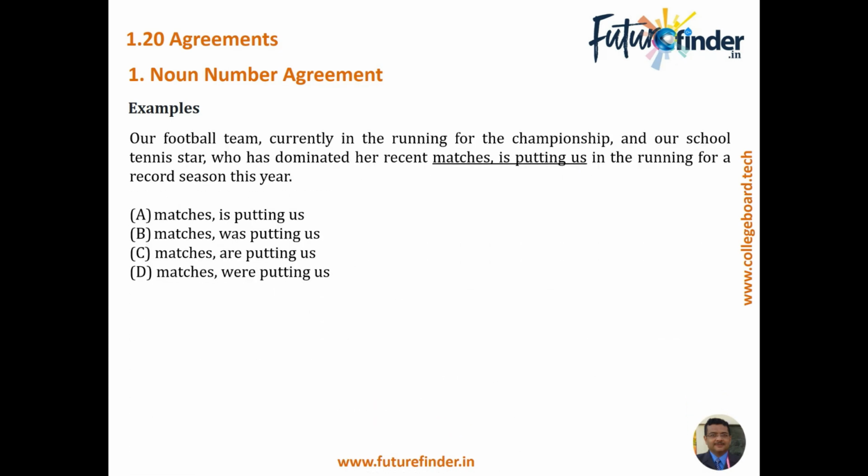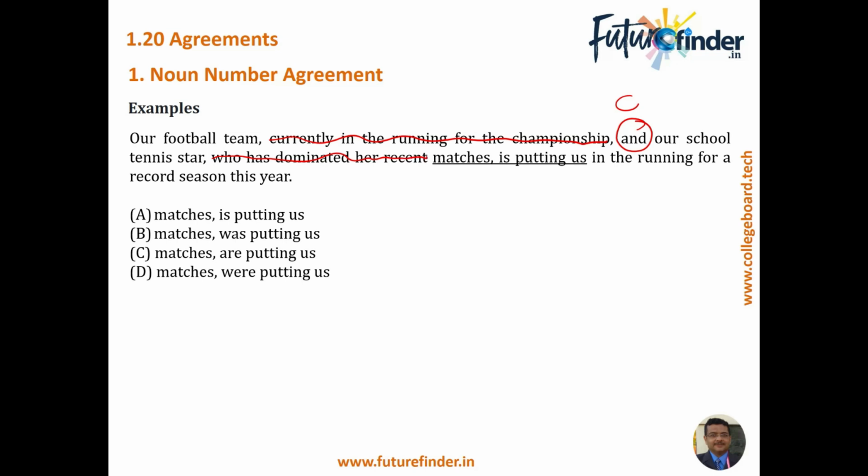Let's look at this one. "Our football team currently in the running for the championship, and our school tennis star who has dominated her recent matches is putting us in the running for a record season this year." Our football team currently in the running for the championship is extra information, a modifier, so let's delete that. Basically we are looking at our football team, conjunction, our school tennis star.